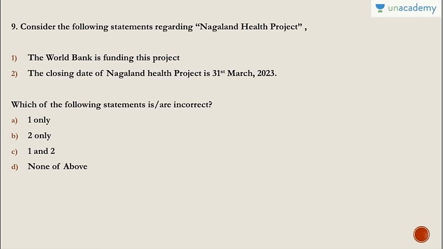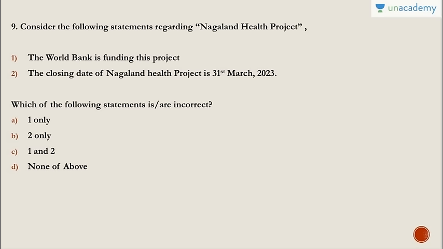Question number 9. Consider the following statements regarding Nagaland Health Project. The World Bank is funding this project. The closing date of Nagaland Health Project is 31st March 2023. Both of them are absolutely wrong. First of all, this is because it is asking for incorrect, so answer will become none of the above. See, both of them are wrong in the sense that they are asking for incorrect.